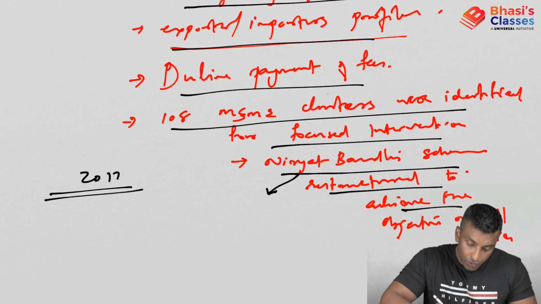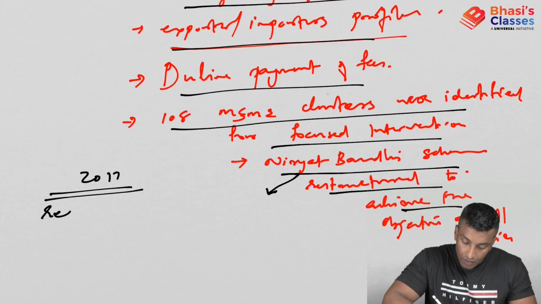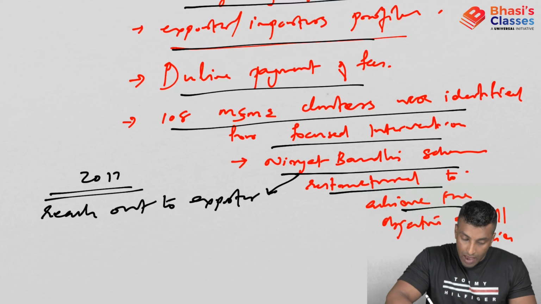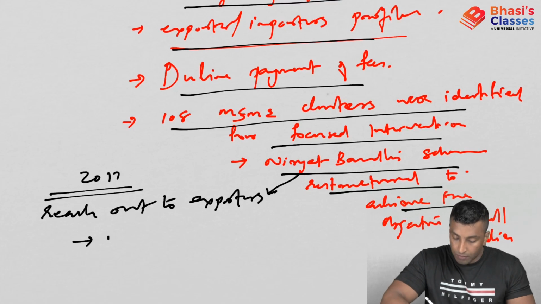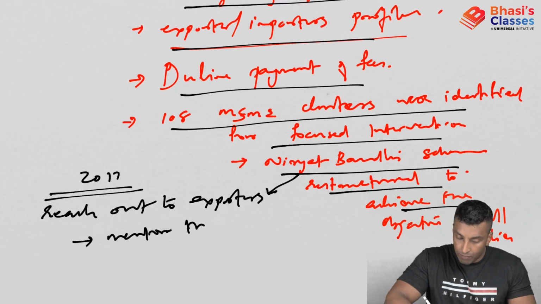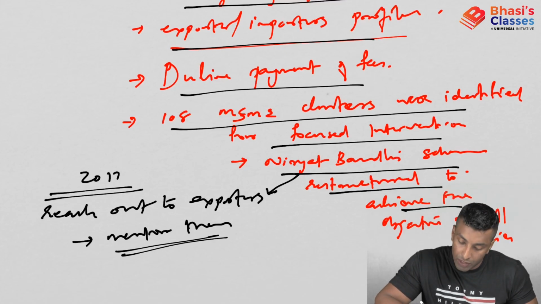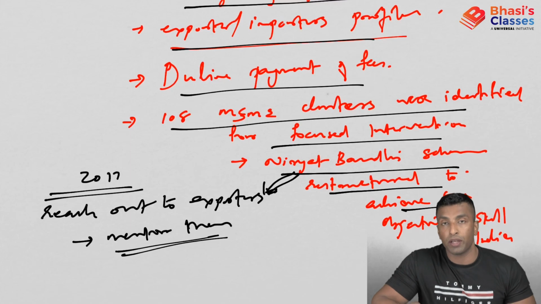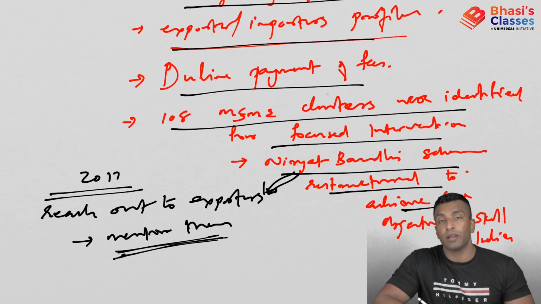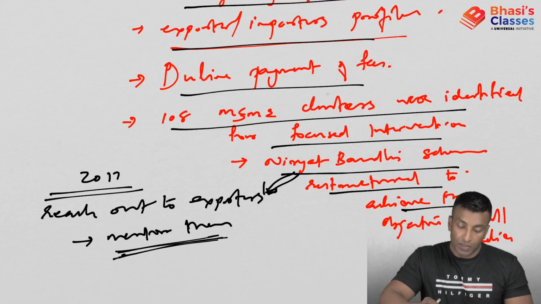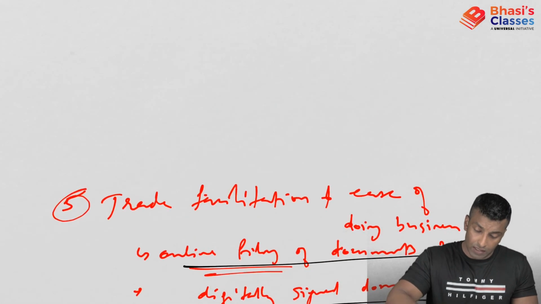Okay, it actually seeks to reach out to exporters and mentor them through orientation programs, facilitation, training, etc. Okay, so Niryad Bandhu scheme is again actually for promoting exports. So it seeks to reach out to exporters and mentor them through various programs. So I hope all the things that we have discussed are clear.